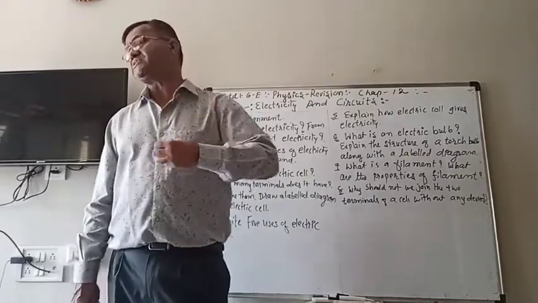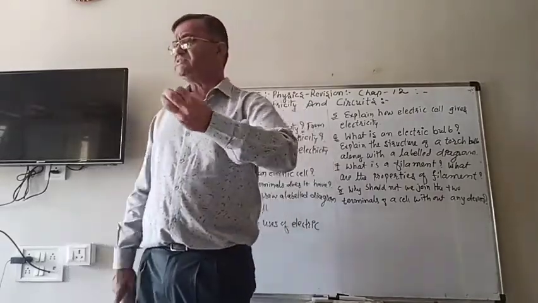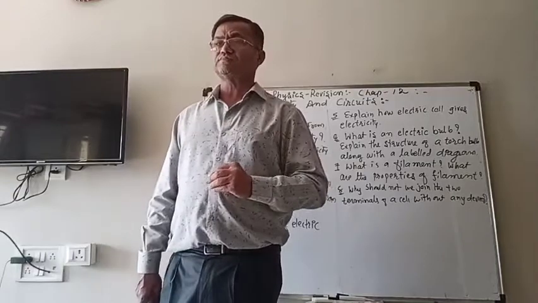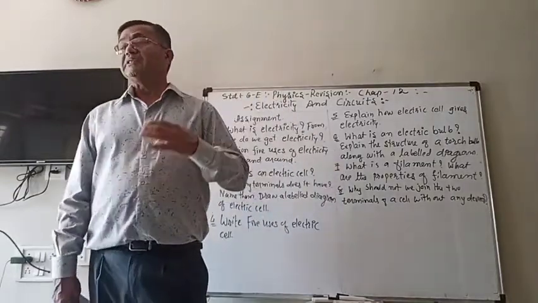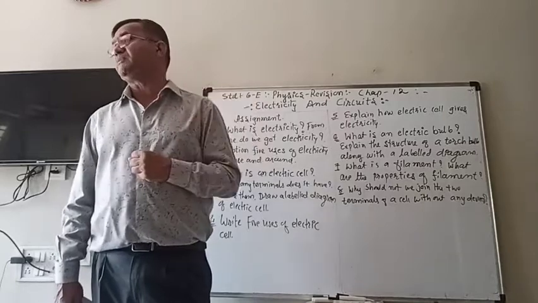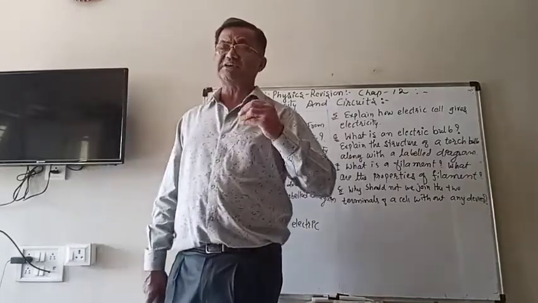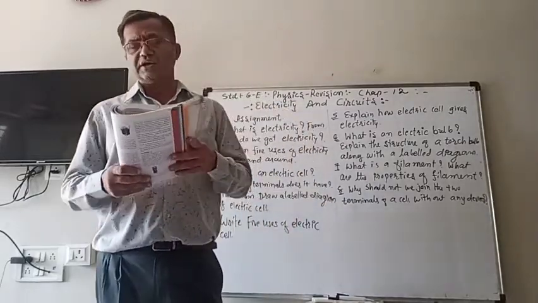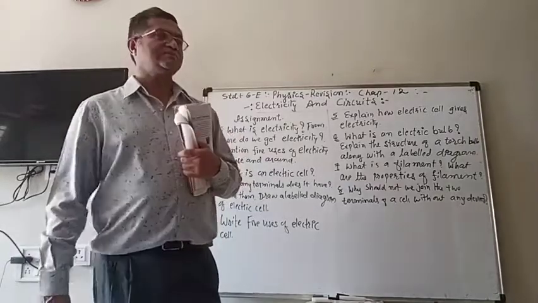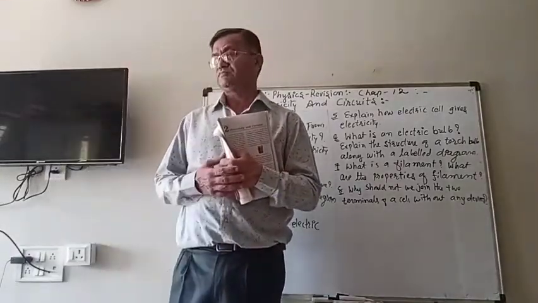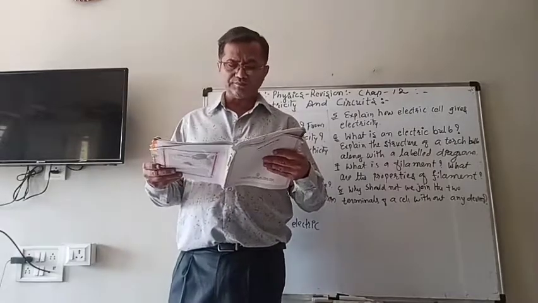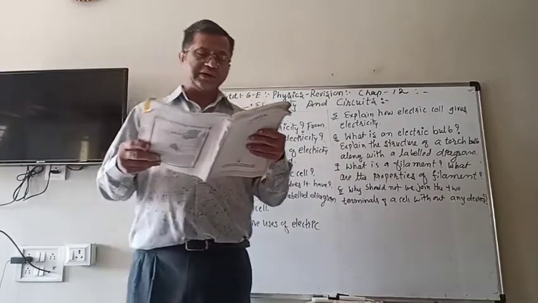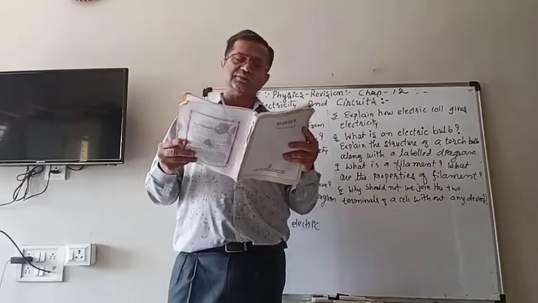In our mobile there is a rechargeable battery, so when we recharge, it starts again. But the dry cells that we use in the torch or in the remote control are not all rechargeable, and therefore when the chemicals inside them are used up, they stop working. If you put that used cell in the torch, the bulb will not glow. So the electric cell stops producing electricity when the chemical inside is used up.